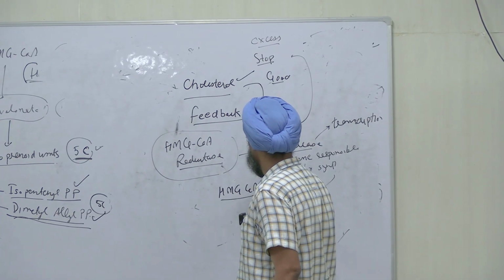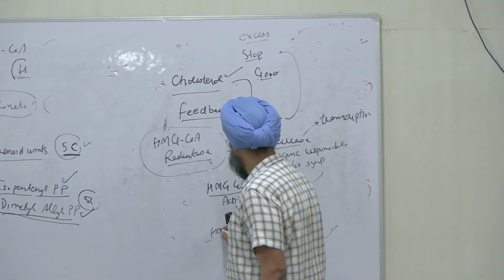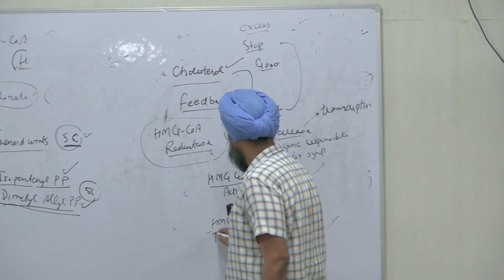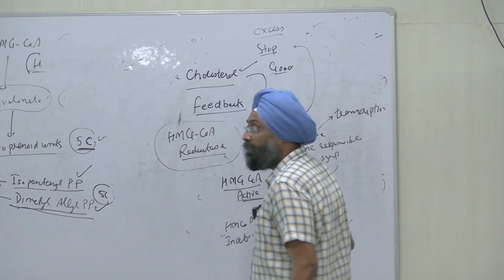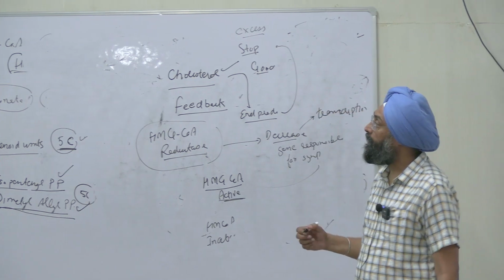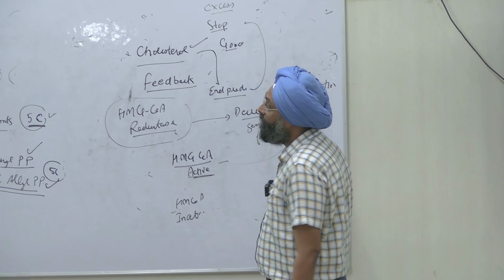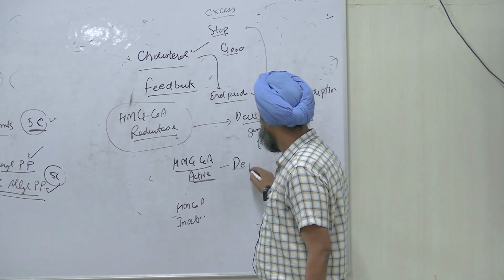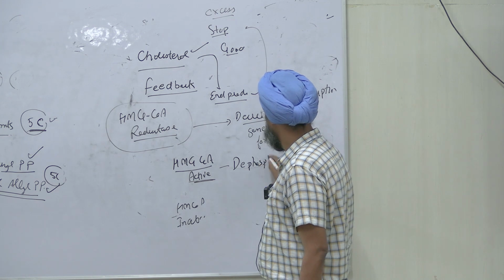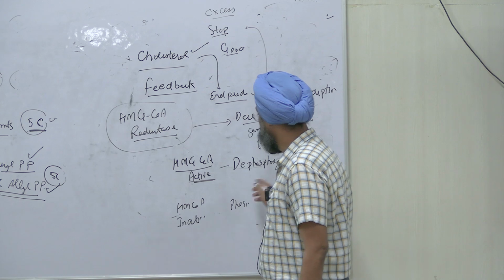HMG-CoA reductase, one is the active form and one is the inactive form. How do you remember the active form? It is the dephospho form, and this is the phosphorylated form, right?